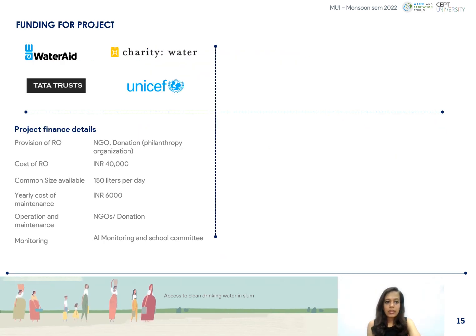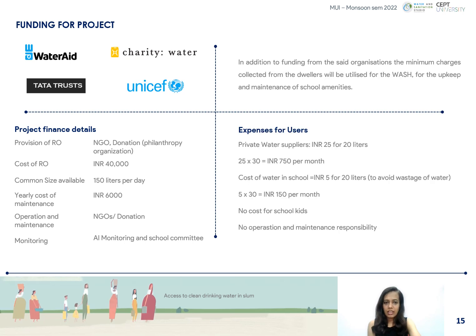Currently, WaterAid, Water Charity, UNICEF, and the Tata Trust are funding such projects along with the Government of India, which can be continued for the same intervention. The minimum CAPEX for this project is 40,000 and the OPEX will be 6,000 per annum for each school. The revenue collected from the end users can be utilized in the school under the WASH sector to upkeep and maintain the sanitation.